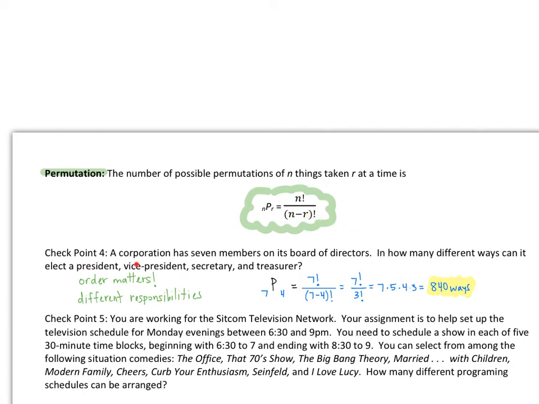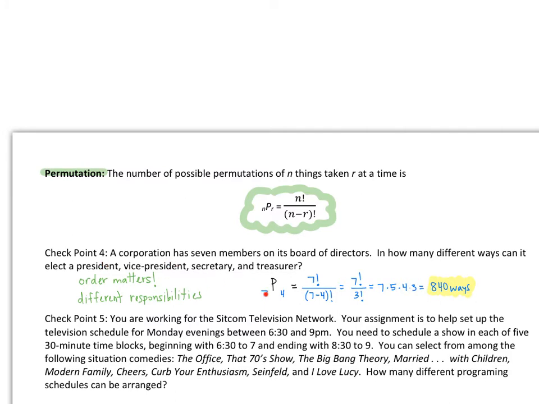So the first checkpoint: a corporation has 7 members on its board of directors. In how many ways can it elect a president, vice president, secretary, and treasurer? Okay, so the order matters because there are different responsibilities for each role. I need to pick one person for president and then another person for vice president, and so on and so forth.